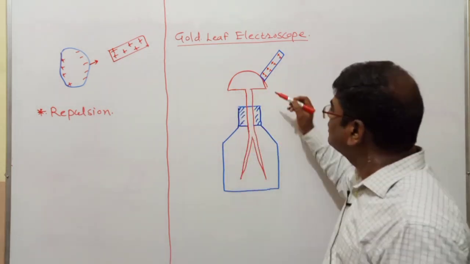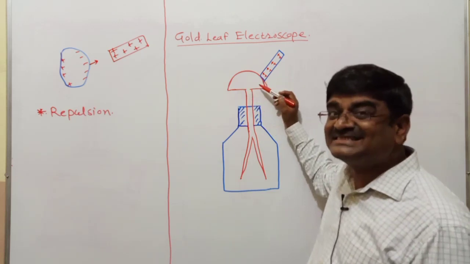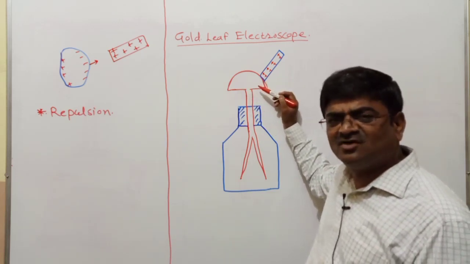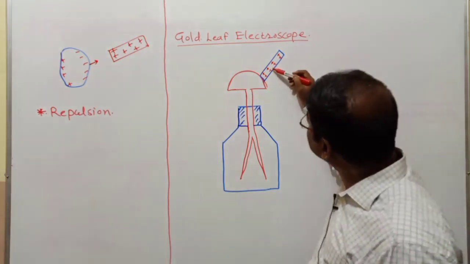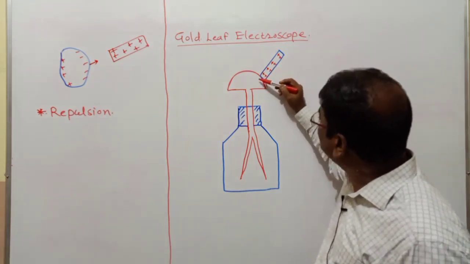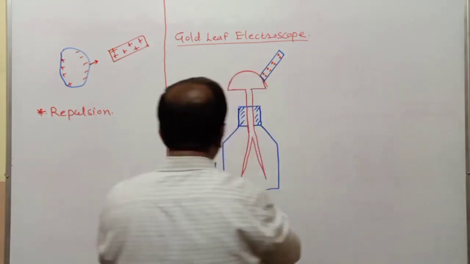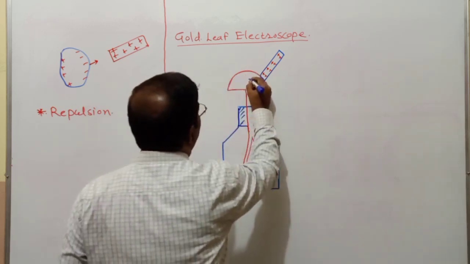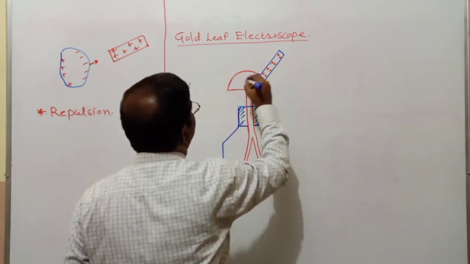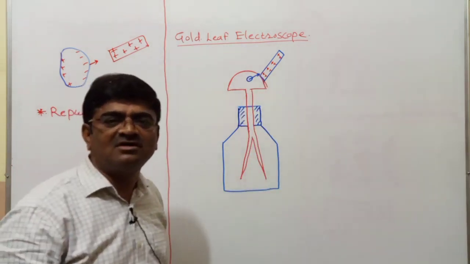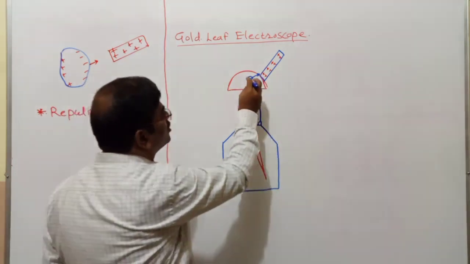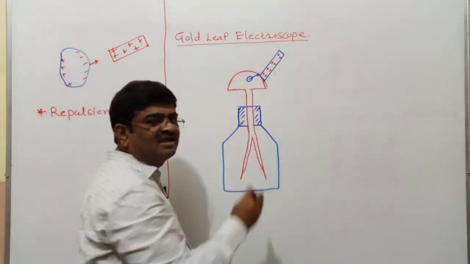What would happen? This disc is conducting, abundant of free electrons you have got. So as soon as this positively charged glass rod you bring in contact here, electrons from this disc will start moving towards the glass rod. Like one electron goes from here, vacancy is created.